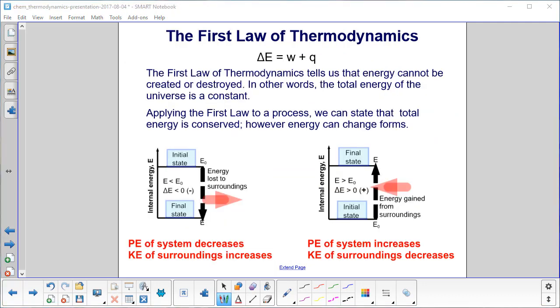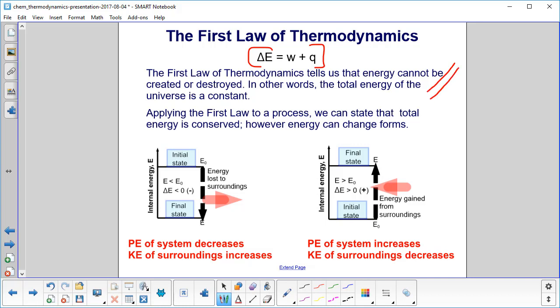energy. Another way of looking at the first law of thermodynamics is this equation right here, where the change in internal energy is equal to the work done either on the system or by the system, and the heat transferred either into the system or by the system. Energy cannot be created or destroyed. The total energy of the universe is a constant.